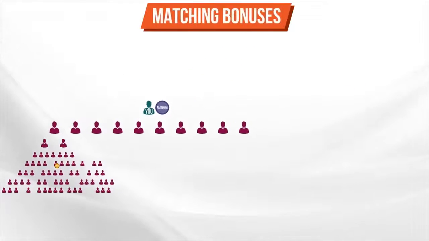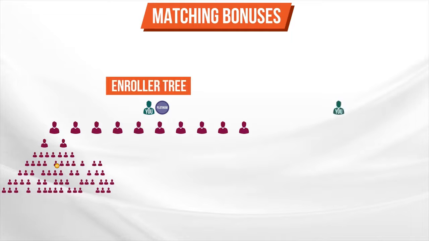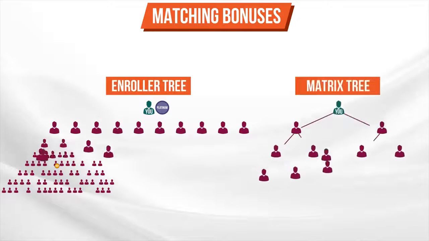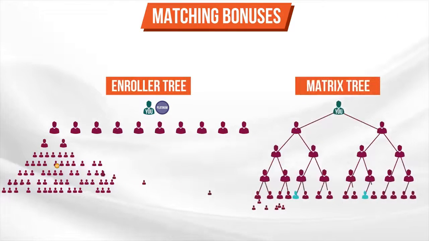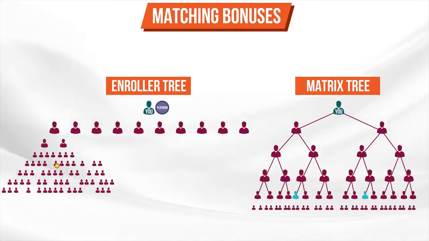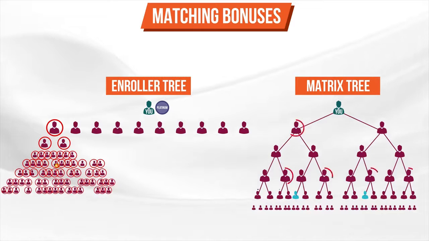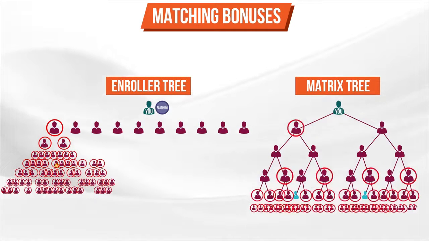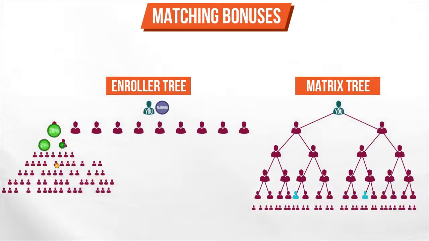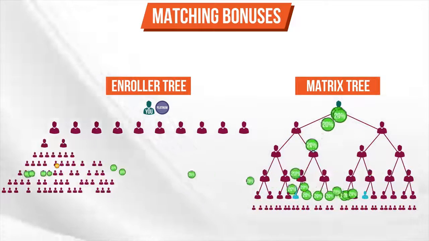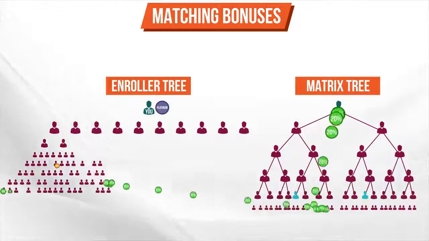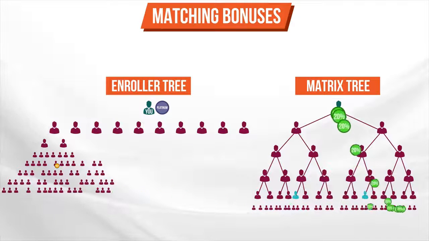Not only are each of these people in your enroller tree, they're also in your matrix, along with everyone else in your enroller tree, plus any spillover you may have received. So back to the confusing line above. Matching bonuses are calculated by where people fall in your enroller tree, but they're paid on where people fall in your matrix. Told you it would make sense. So you will get 20% of whatever all these people earn in their matrix every single month, regardless of where they fall in your matrix.